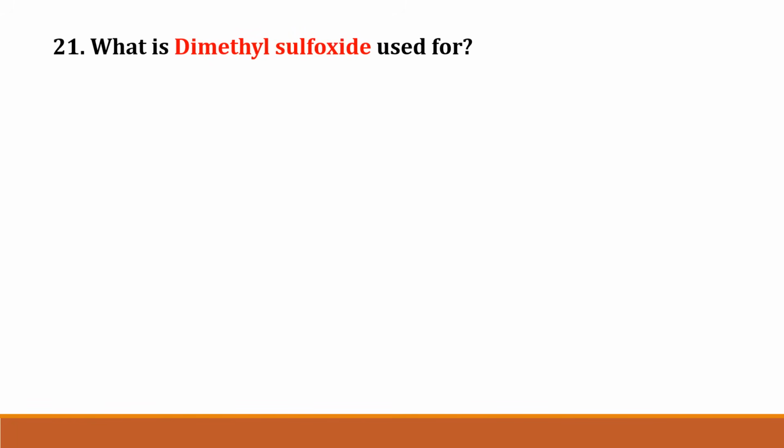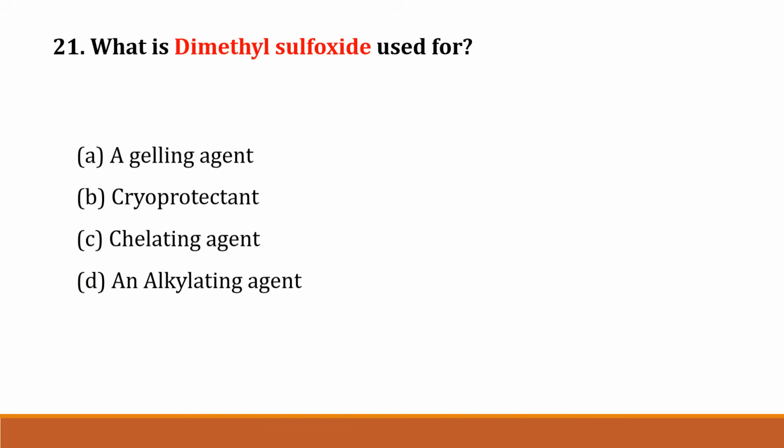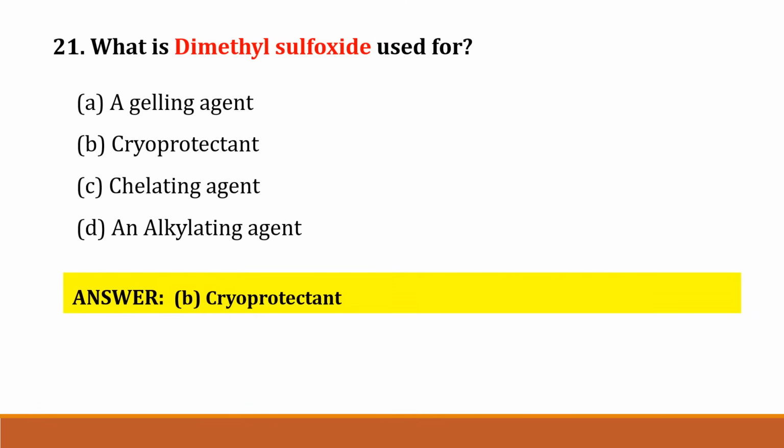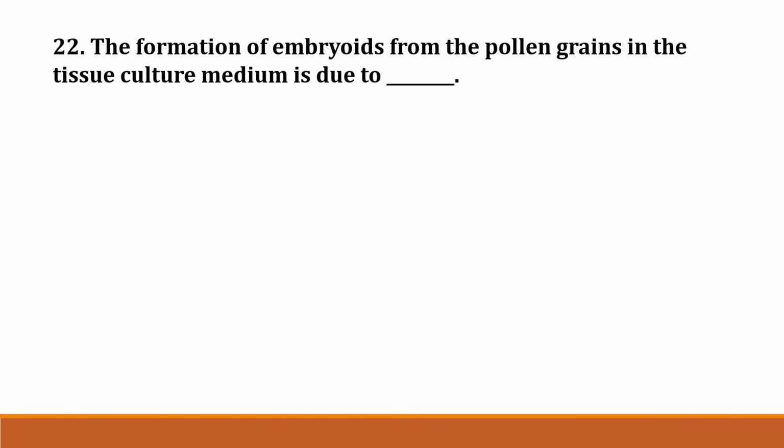Then question number 21. What is the dimethyl sulfoxide used for? Option A. Gelling agent, option B. Cryoprotectant, option C. Chelating agent, option D. An alkylating agent. Correct answer is option B. Cryoprotectant.